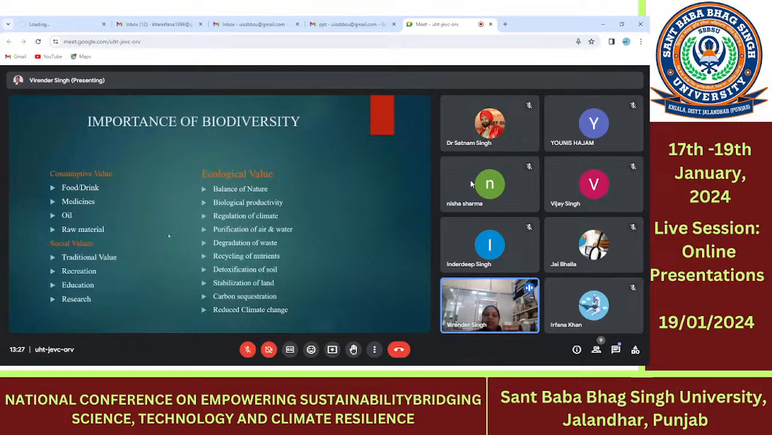Why is it important for us, and the importance of the biodiversity in our life. That is the consumptive value, like the provision of food, medicines, oil, and other raw materials are fulfilled by the biodiversity. And the social value includes the traditional values, recreation values, educational and research values, and the ecological value.